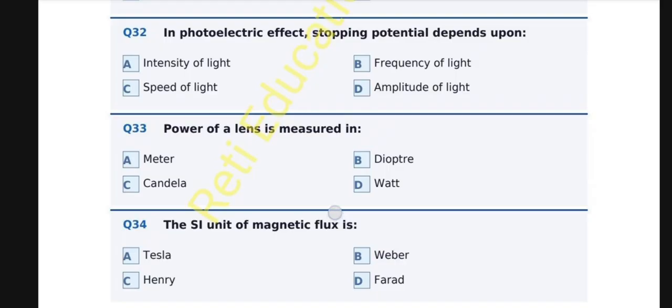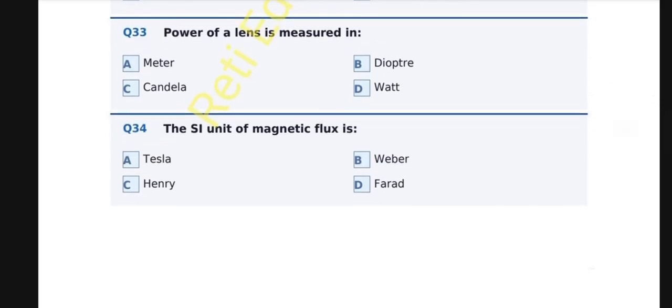Question number 34. The SI unit of magnetic flux is A. Tesla, B. Weber, C. Henry, D. Farad. And the correct option is B. Weber. The SI unit of magnetic flux is Weber. Tesla is the unit of magnetic flux density. Henry is inductance. Farad is capacitance.